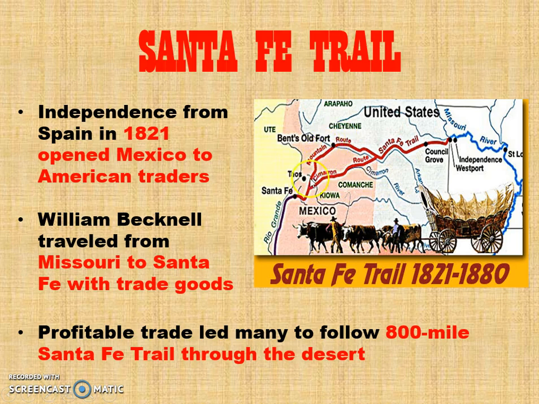There were actually two trails, one of which went farther up through the mountains. This was a longer path, but first of all, you avoided the hot desert, and secondly, you avoided going through the Comanche and Kiowa territory here. So this route, while it was shorter, was somewhat harsher and more risky.